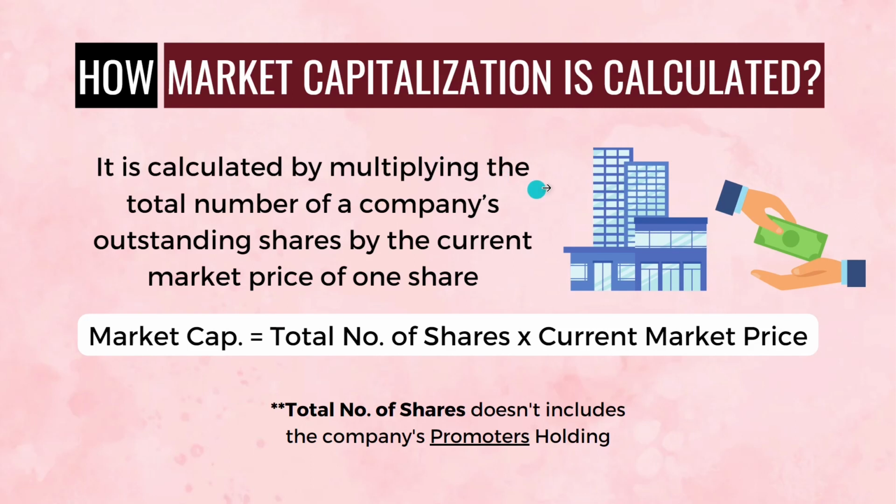This is how market capitalization is calculated. Market capitalization is very simple: you can easily calculate it by multiplying the total number of shares issued to the public by the current market price of that particular stock. Here the total number of shares does not include the company's promoters' holding. Promoters are basically the company's owners. We cannot include their shares in this calculation.